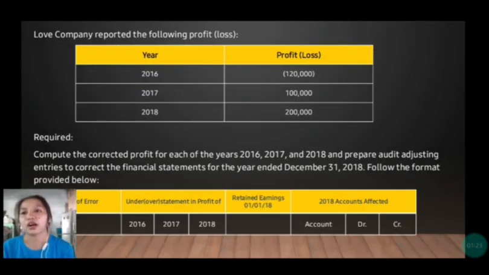The Love Company also reported the following profit or loss. For the year 2016, we have 120,000 of loss, 100,000 profit for 2017, and 200,000 profit for 2018. We are required to compute the corrected profit for each year, 2016, 2017, and 2018, and prepare the audit adjusting entries to correct the financial statements for the year ended December 31, 2018. We have to follow the format below, which is the nature of error, understatement, retained earnings, and the accounts affected in 2018.